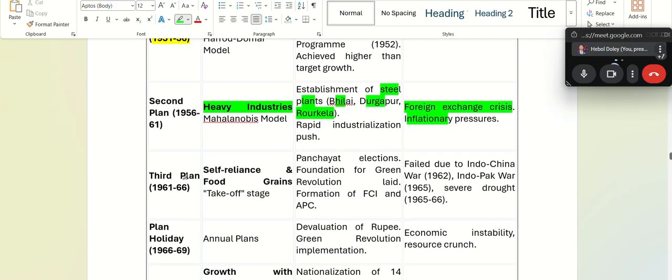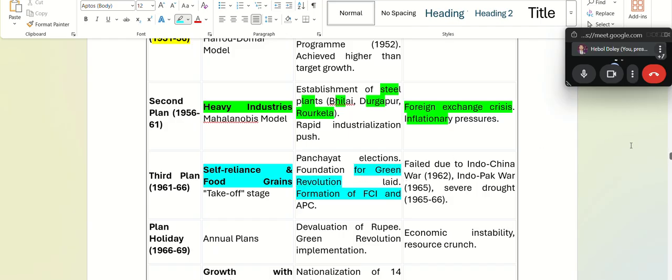Then the third plan comes in 61 to 66. It focused on self-reliance and food grains. So we see the formation of the Food Corporation of India. Please mark all this. That laid the foundation of the Green Revolution.